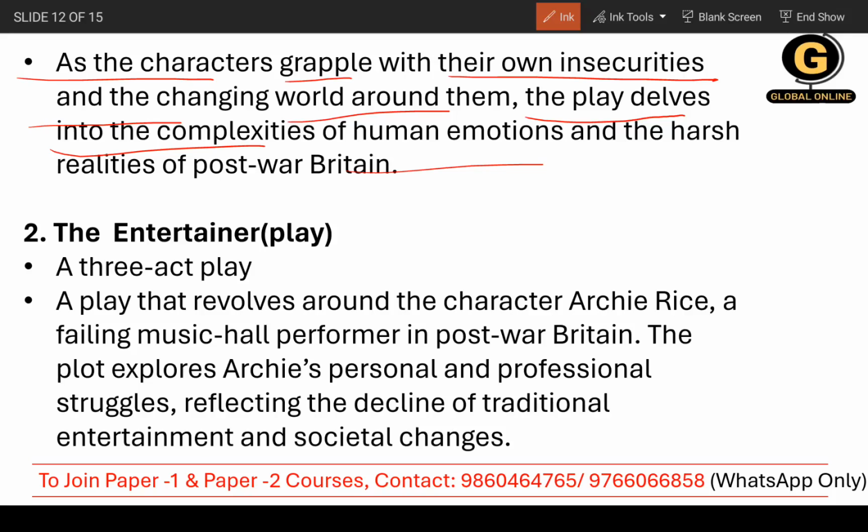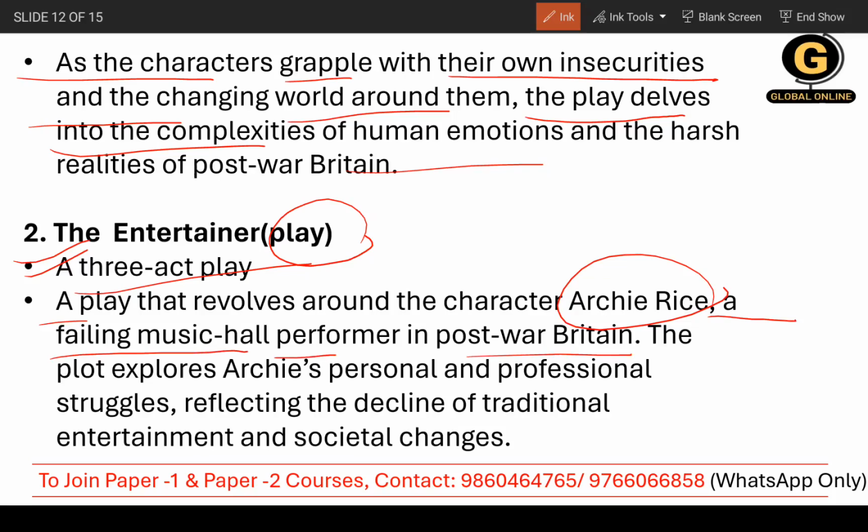Now the second work is The Entertainer. The title is entertaining, but the whole story is something else. It's a play and it has three acts. Do remember this. The play revolves around the character Archie Rice. It's not Rice, don't say it that way. He is a failing music hall performer in post-war Britain.